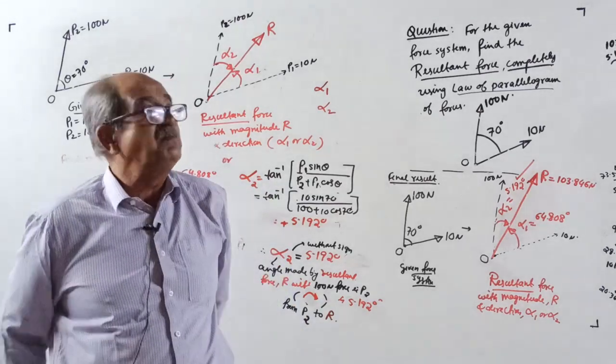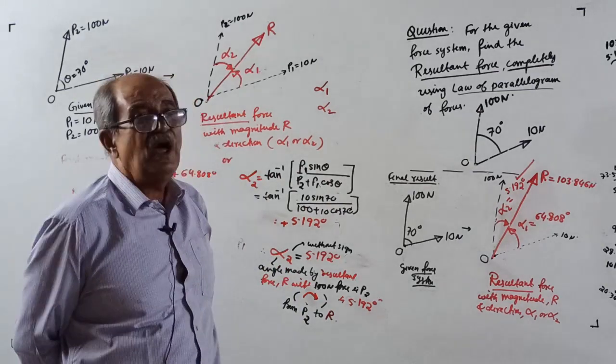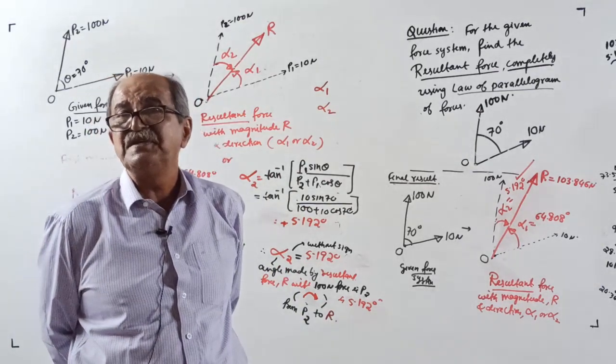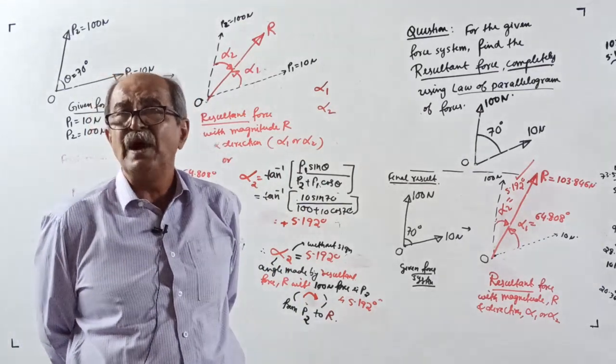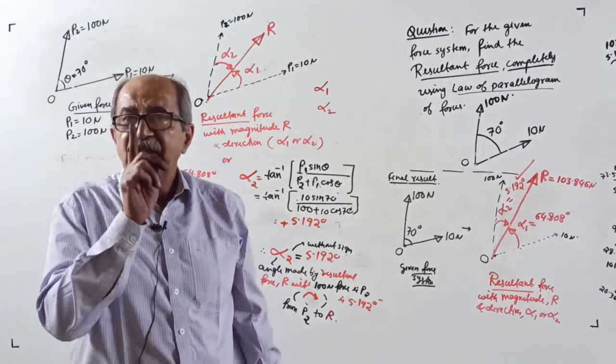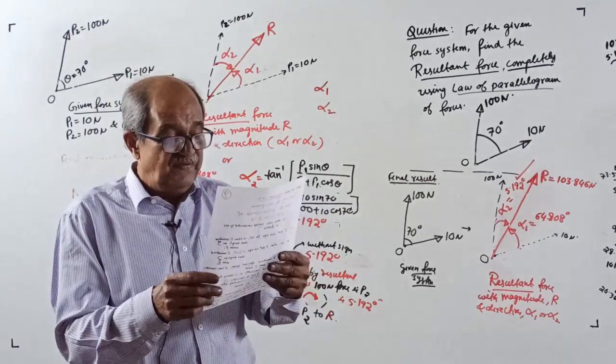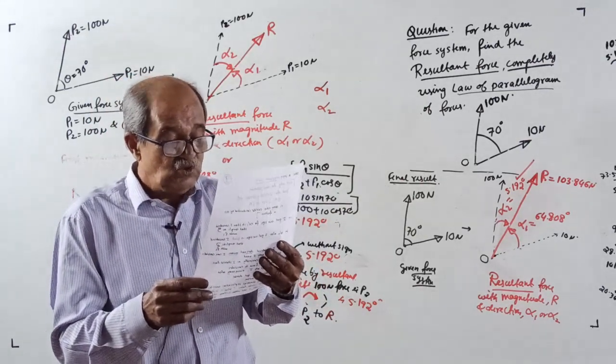Sometimes doubt will come. Hey, last time he took plus means anti-clockwise, now plus is taking clockwise. Oh, he can take whatever he wants. No, you cannot take whatever you want. A correct mathematical concept is there. See, here I considered, so many will get doubt.